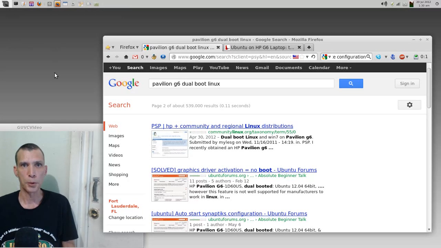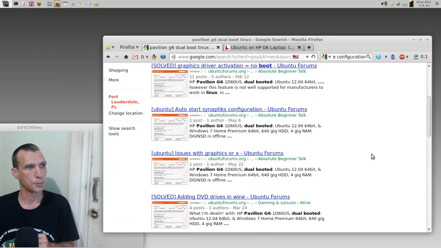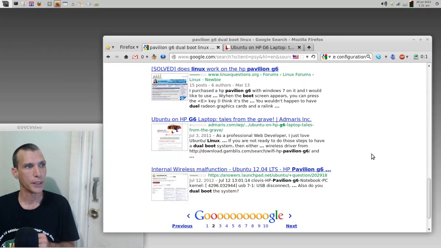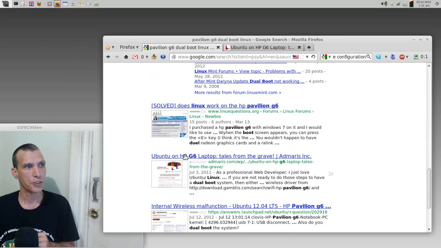In this example, I was dealing with a Pavilion, which was a G6 model, and couldn't get it to dual boot because there were 4 partitions on that hard drive. So I did some digging around on Google, and you will see here on page 2, I found this link here, Ubuntu on HP G6 laptop, Tales from the Grave.